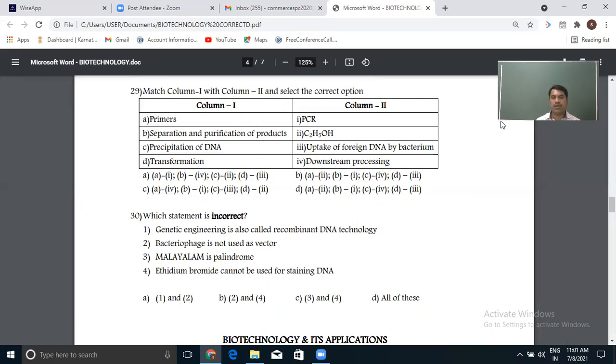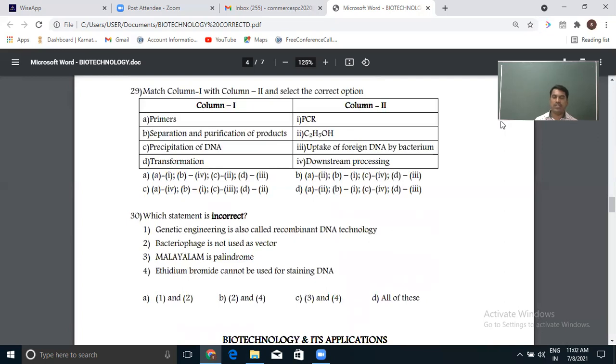Genetic engineering is also called recombinant DNA technology. Of course it is the correct statement. Recombinant DNA technology and genetic engineering are synonymous. At both places, we are adding, removing or joining different genes. So both are the same.